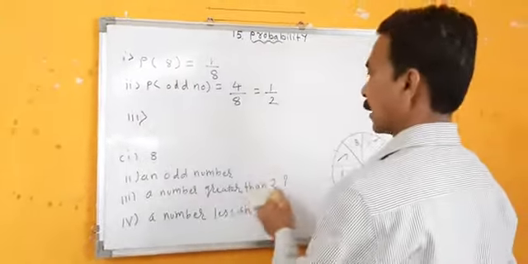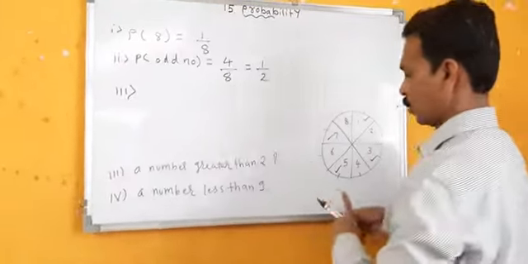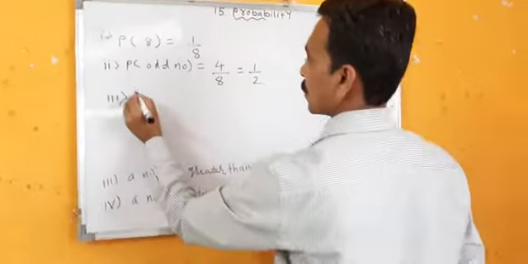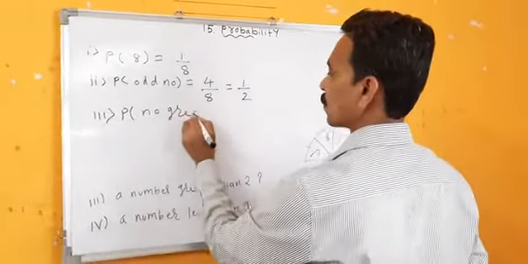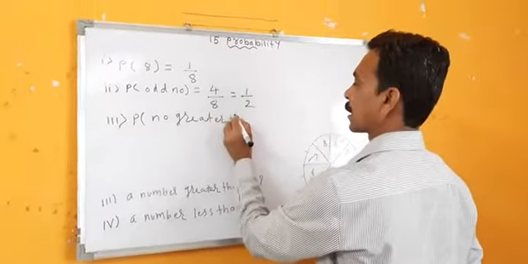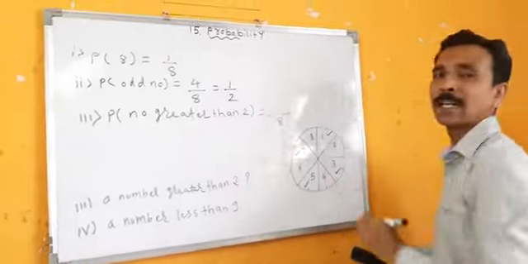A number greater than 2. Probability of a number greater than 2 is equal to... 8 will come in the denominator.